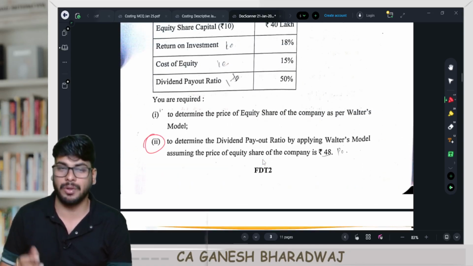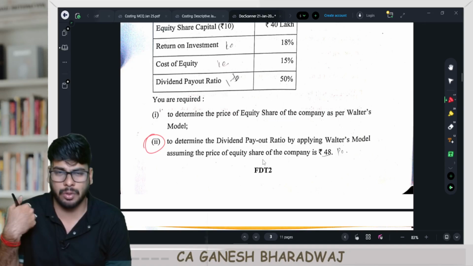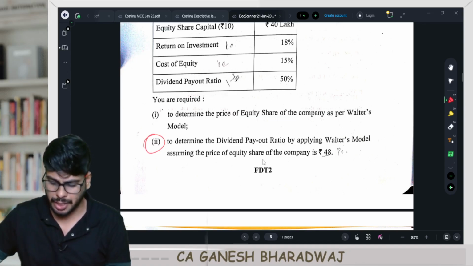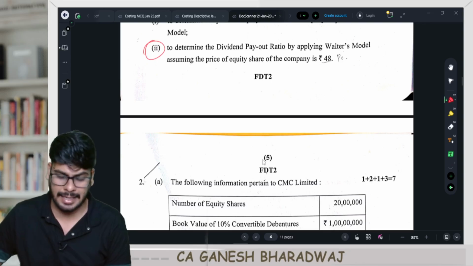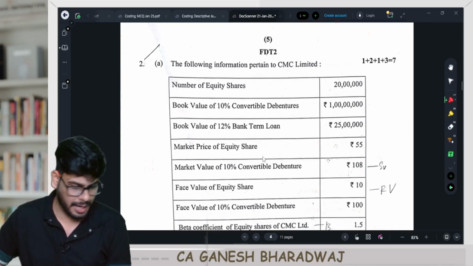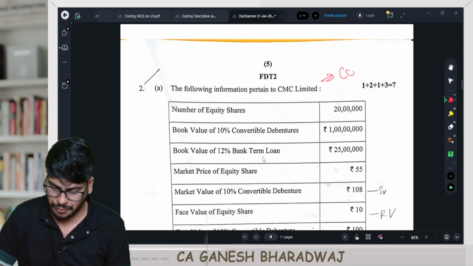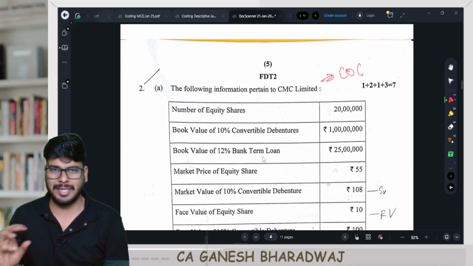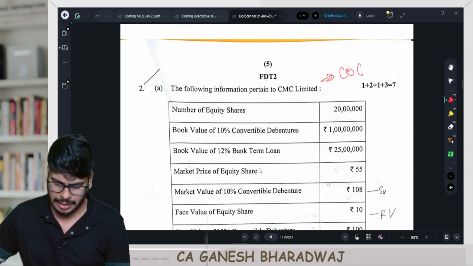And of course, the part B of the question, you should know what Mr. Walter says in his model. Based on that, you need to arrive at this particular solution. Once again, guys, a direct question only. Now, question number 2A. This question came in from the chapter cost of capital, right? As expected, I was expecting this chapter to come somewhere around 8 to 9 marks, but yes, it came in for 7 marks, more or less the same, right?